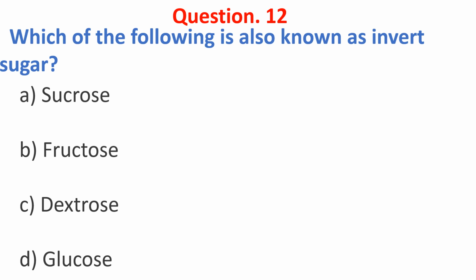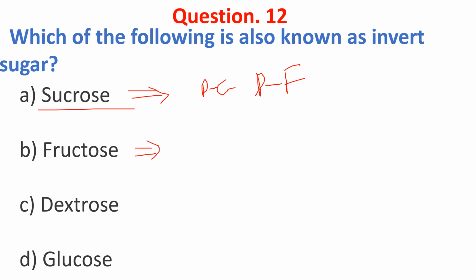Which of the following is also known as the invert sugar? Options are A. Sucrose. Sucrose is also known as invert sugar. During the hydrolysis of sucrose in dilute acid, an equimolar combination of D-glucose and D-fructose is produced. This phenomenon is also called inversion of sucrose, or invert sugar.